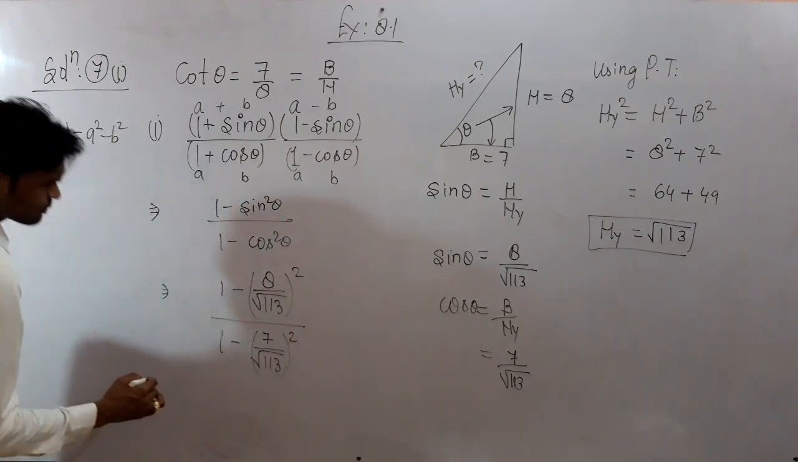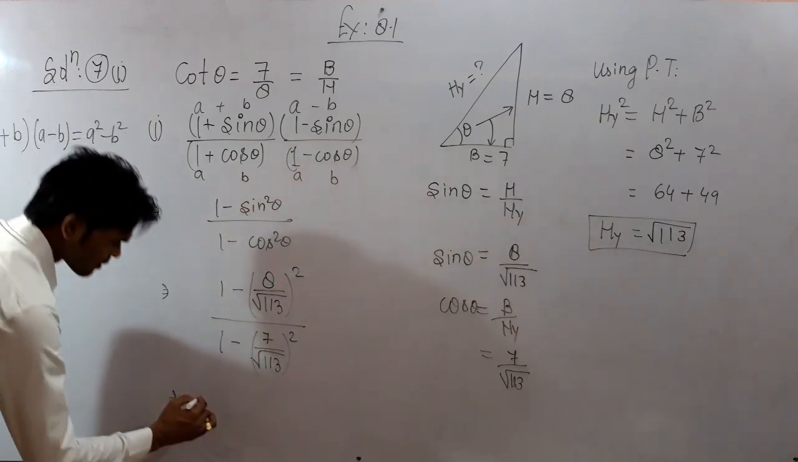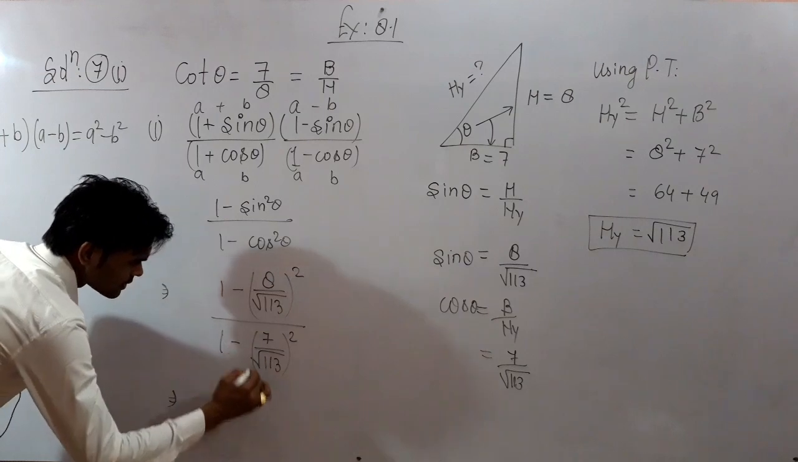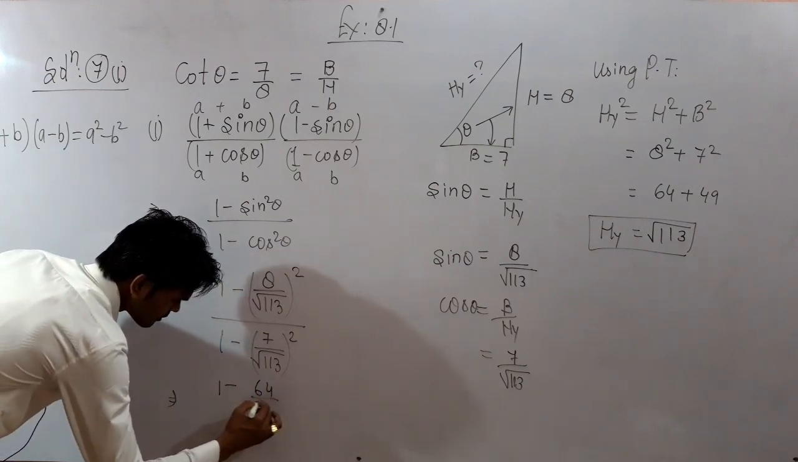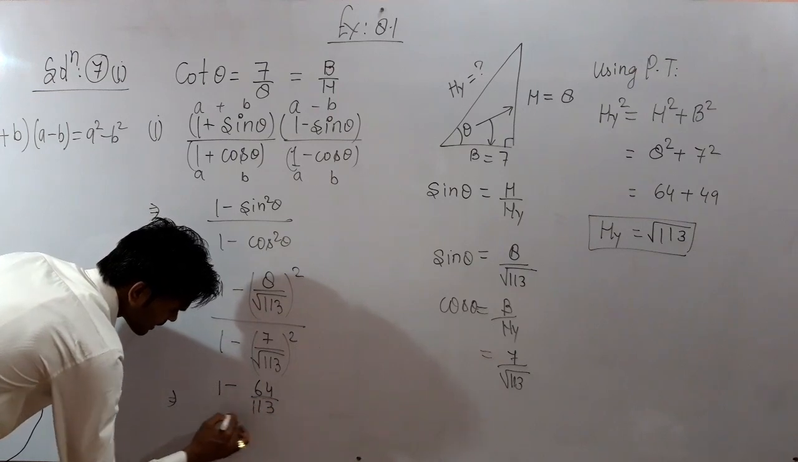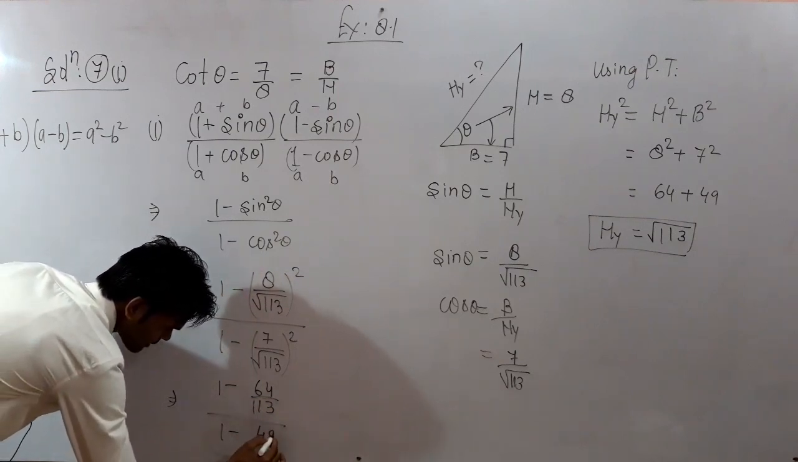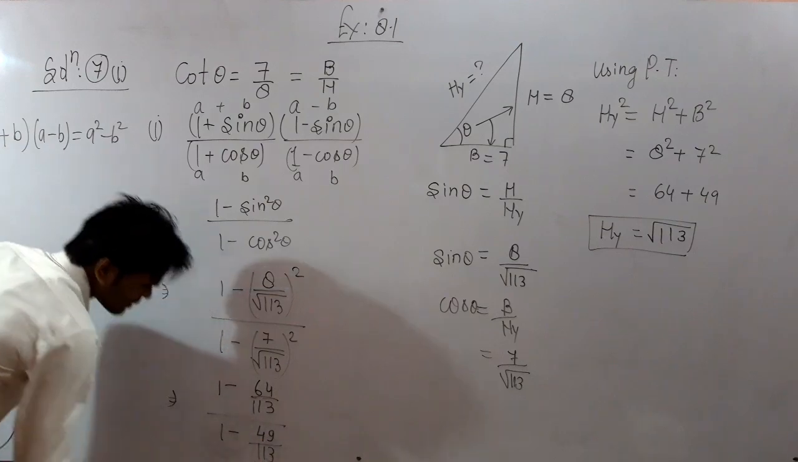So it will give you 1 minus 64 by 113, because it is in under root, so it will be 113, upon 1 minus 49 by 113.